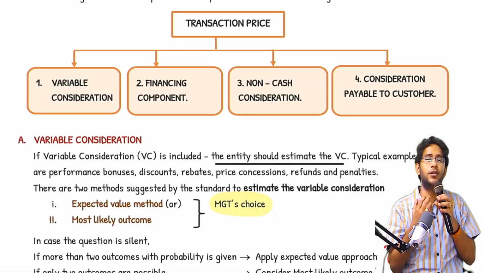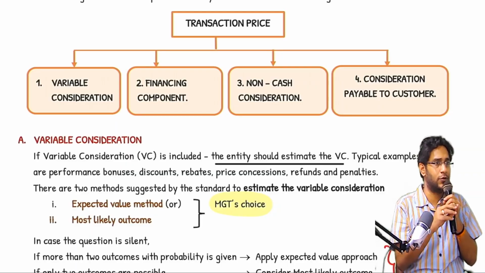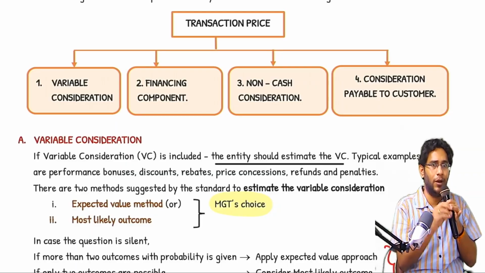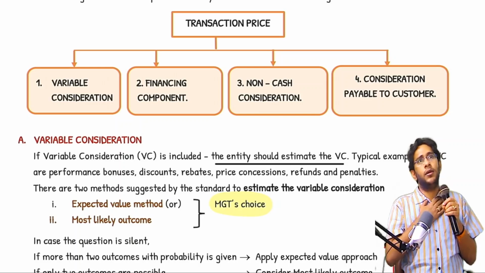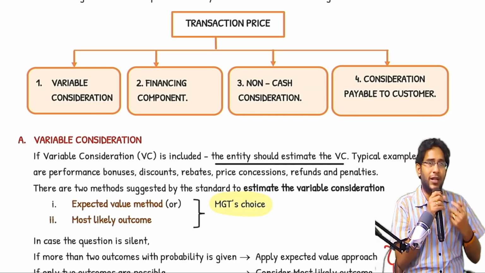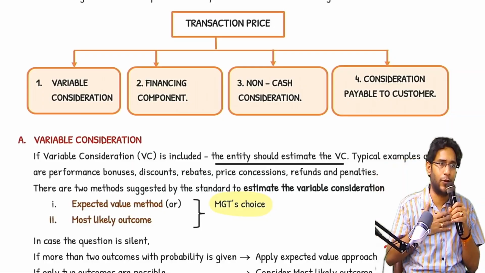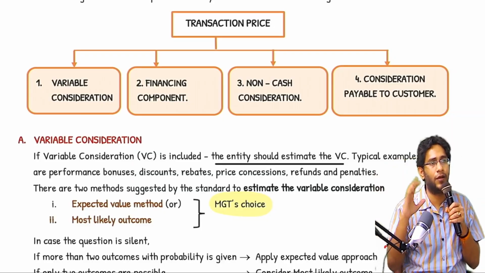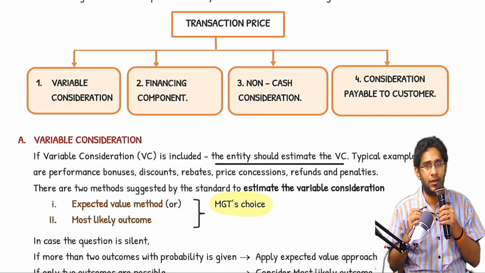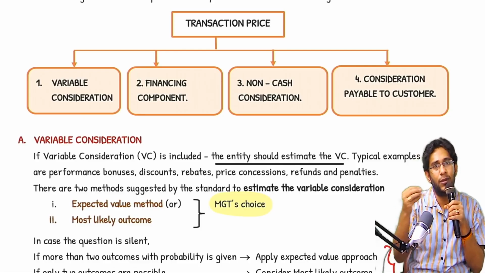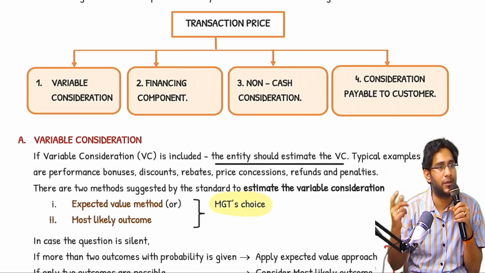So the consideration that the customer pays us can be fixed also, variable also. When you say variable, what kind of variable? See, the customer tells me that for constructing a particular power plant, he pays me 10 crores and he is giving me a time period of 3 years. But if I finish 3 months before, then he will pay me some extra consideration.